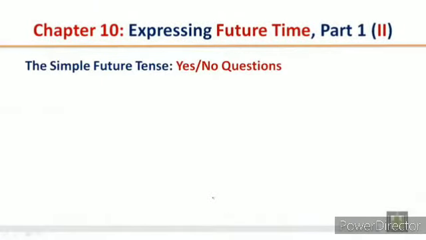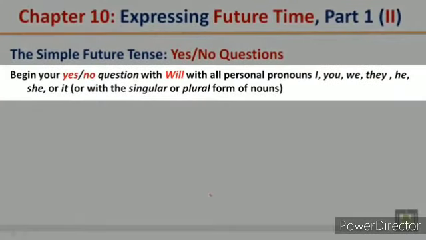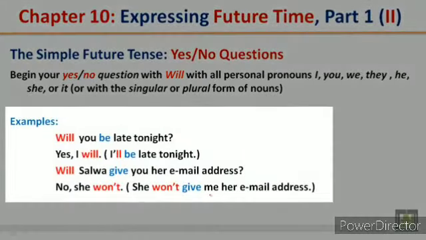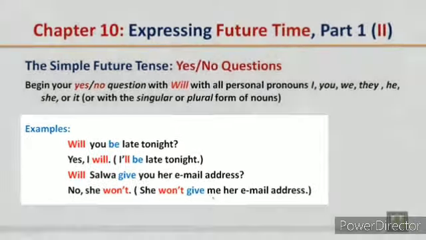The simple future tense, yes or no questions. Begin your yes or no question with will with all personal pronouns, I, you, we, they, he, she, or it, or with the singular or plural form of nouns. Will you be late tonight? Yes, I will. I'll be late tonight. Will Selwa give you her email address? No, she won't. She won't give me her email address.